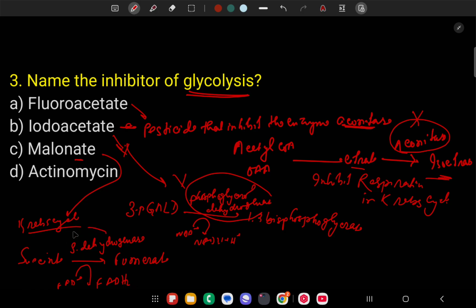So this enzyme is inhibited by malonate. So malonate also inhibits the Krebs cycle.